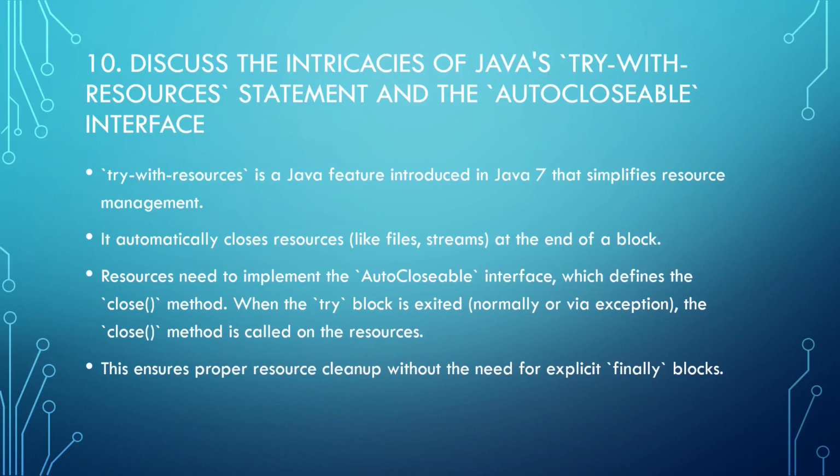Resources need to implement the AutoCloseable interface, which defines the close method. When the try block is executed normally or via exception, the close method is called on the resource. This ensures proper resource cleanup without the need for explicit finally blocks.